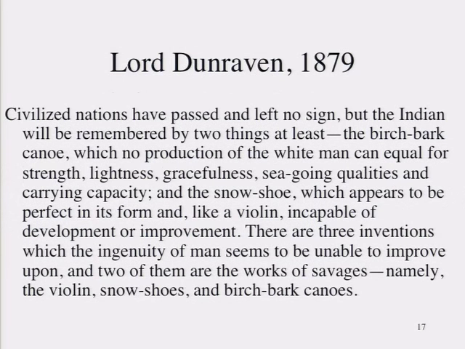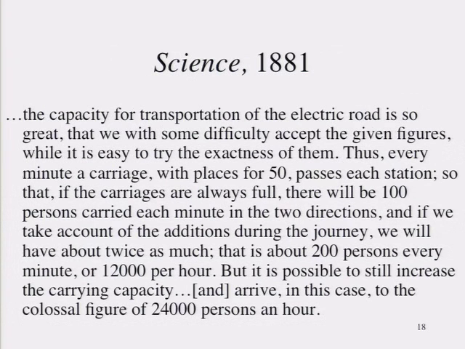It was also applied to electrical train systems or transit systems, mass transit in Paris. It was applied to electrical systems, how much electricity the lines could carry, and lightning rods. It was seen as a way of making sense of measuring and expressing the capacity of these engineered systems to convey things. Here's "the capacity of the transportation of the electric road is so great" in Paris. This is 1881 in Science. So all of these are contexts in which these are engineered systems, right? Engineers can actually calculate the capacity of the things that they design to do various things, and knowing those capacities is an important way of designing things properly, right?